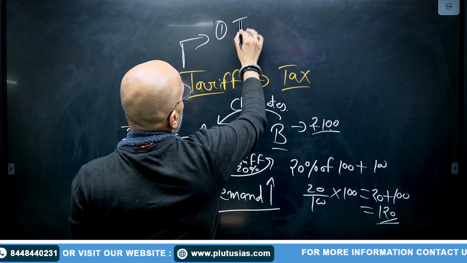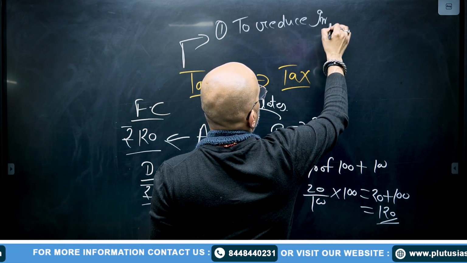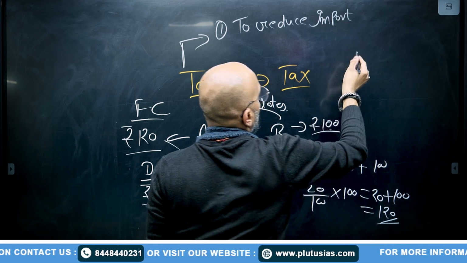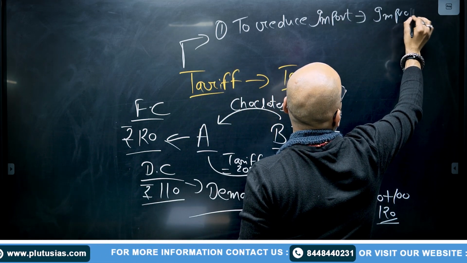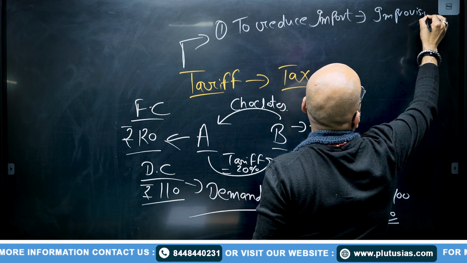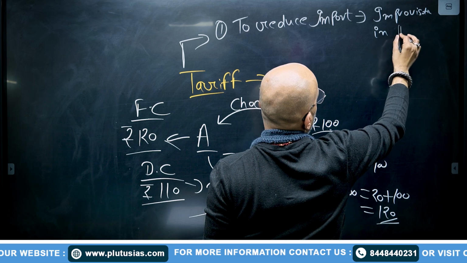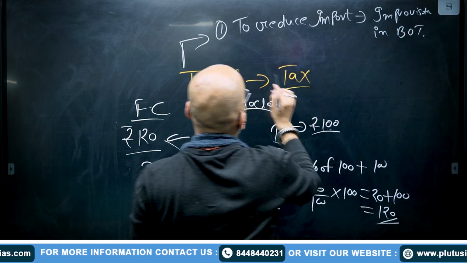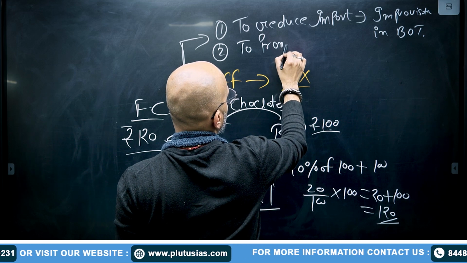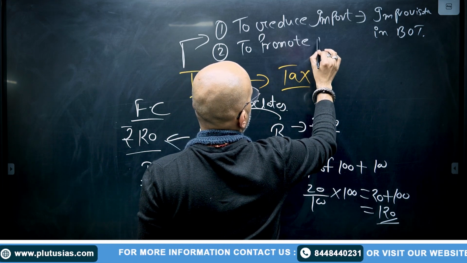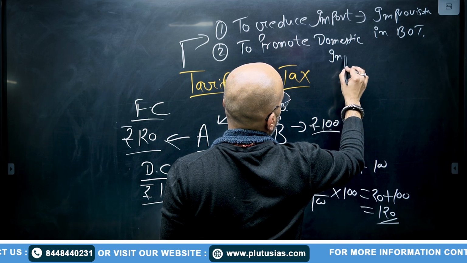The objective is to reduce import, and this will also lead to improvement in balance of trade, that is export minus import, and to promote domestic industries. Okay.